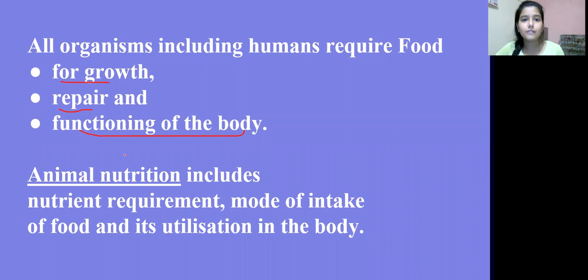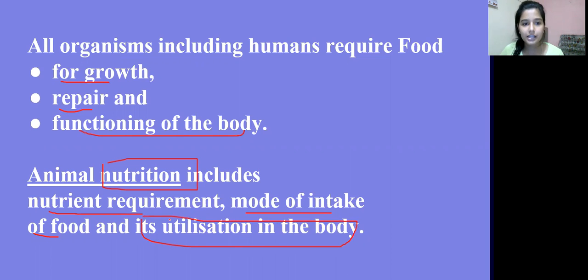Okay, now that we have understood why do we need food, let's understand what exactly is nutrition. If I say nutrition in animals, then what exactly is nutrition? So we know that nutrition means nutrient requirement, mode of intake of the food, and its utilization in the body, right?